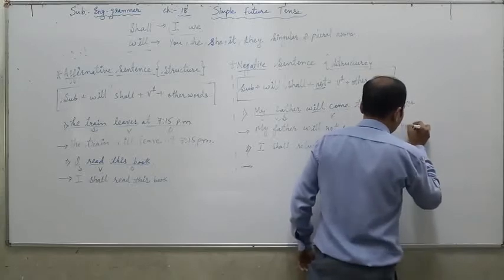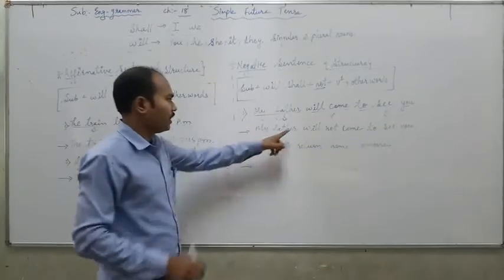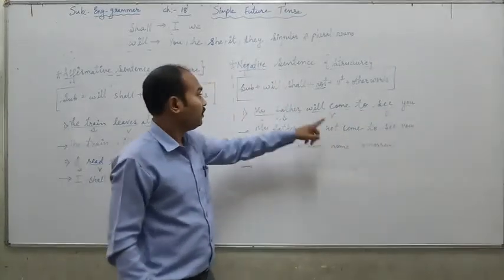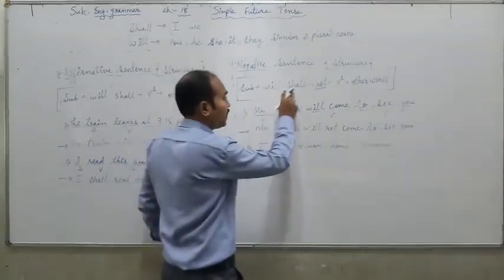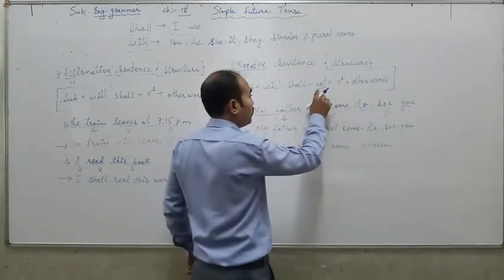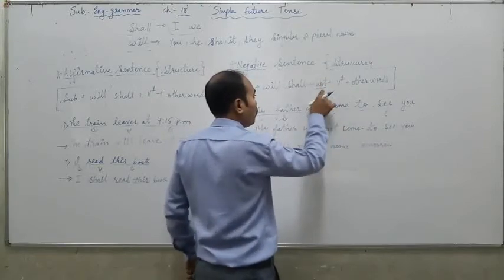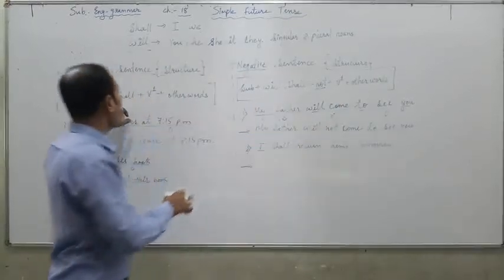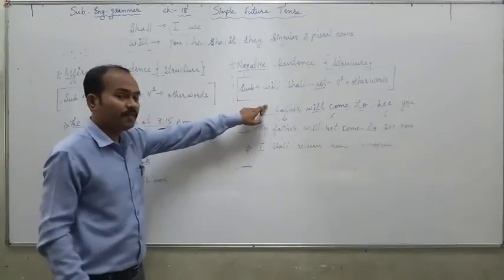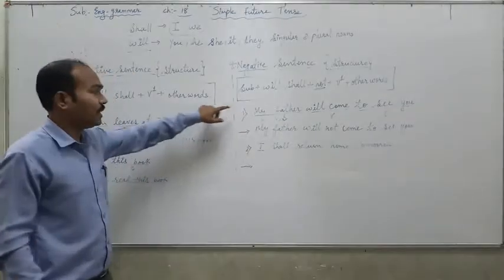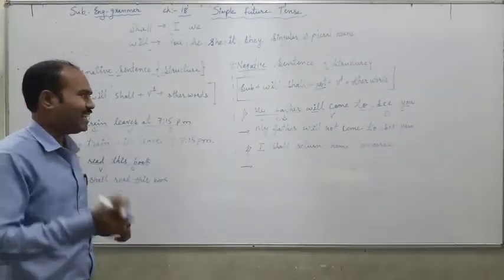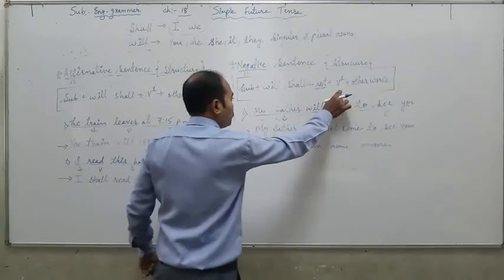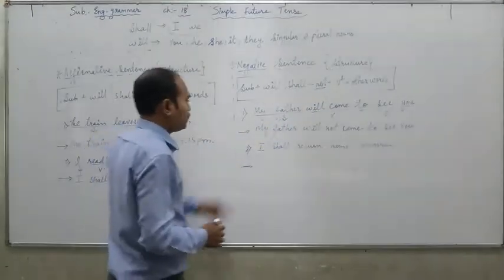My father will not come to see you. By placing not between what? Between will or shall and the first form of the verb. Between both of these we write not. If you compare these two structures of affirmative and negative, you can find similarity between them. The only slight difference is that we used not between these two things. So in this way we convert.